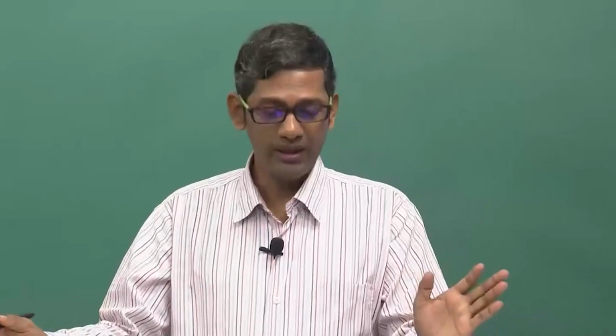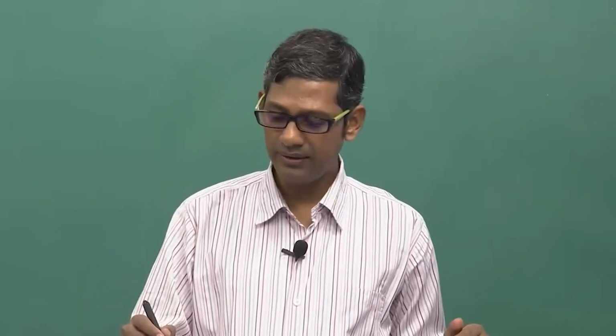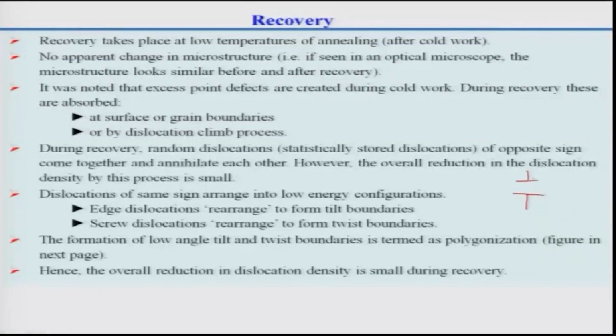But forget about it if you do not understand. These point defects, or even the dislocations which are line defects, can get absorbed at the surface or grain boundaries. During recovery, random, statistically stored dislocations of opposite signs can come close and annihilate.